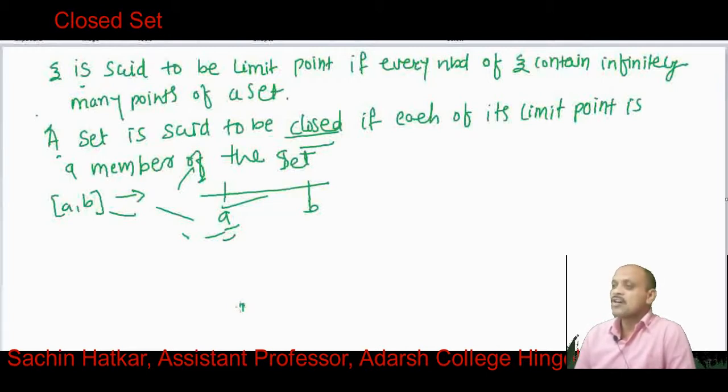We see that all the limit points are members of this set, and therefore this closed interval is a closed set.